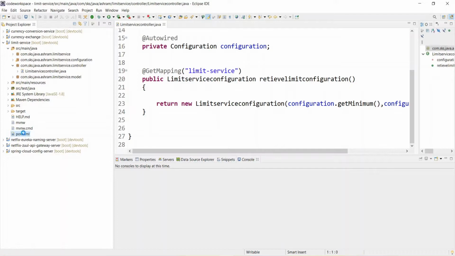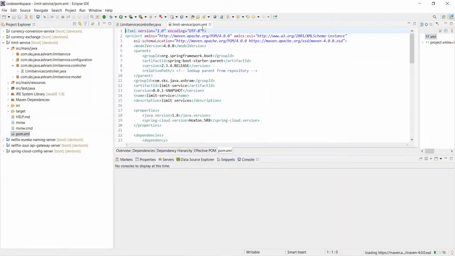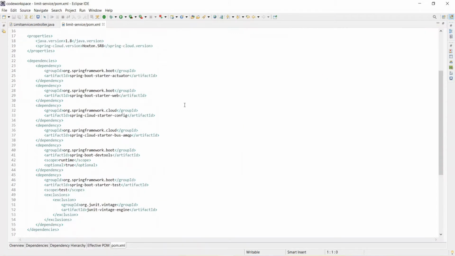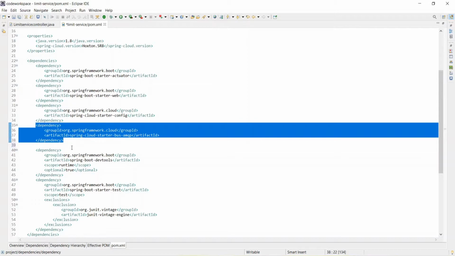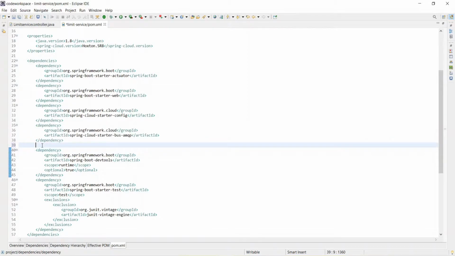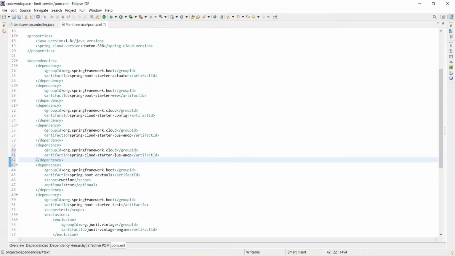First thing, go to the pom.xml and add the dependency jar. Come here and add our Netflix dependency jar, Control C and then Control V, and here instead of this, add Netflix Hystrix.